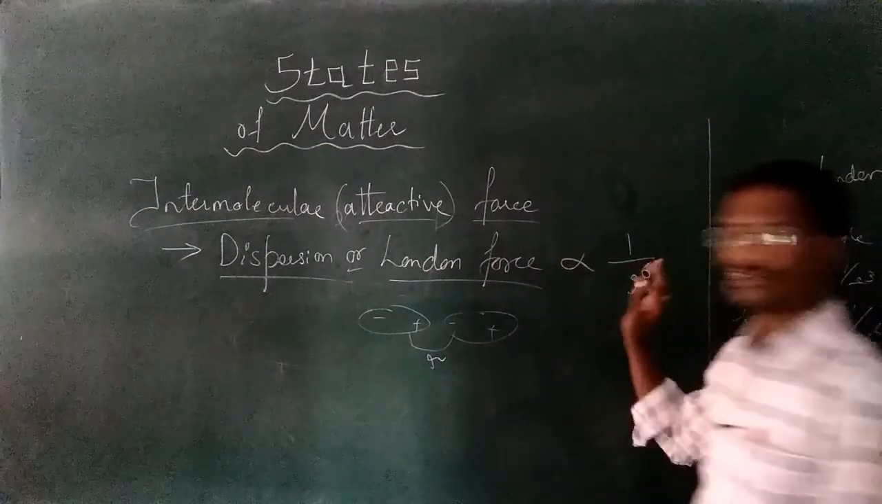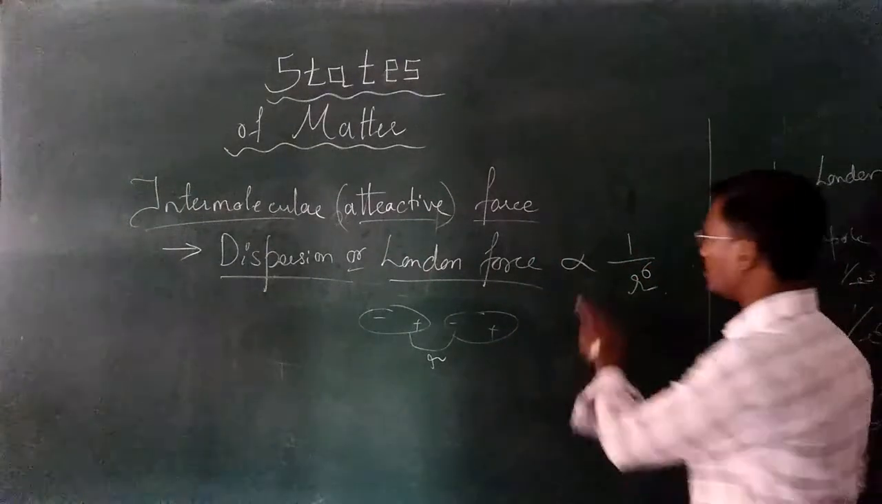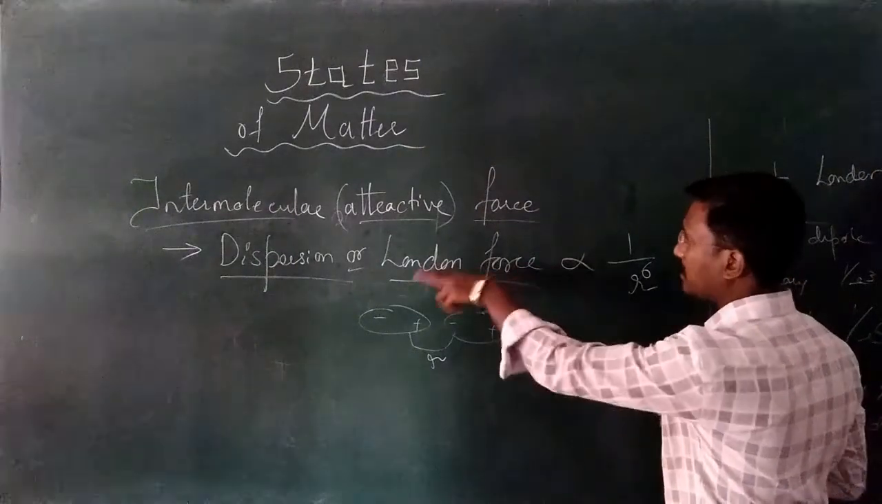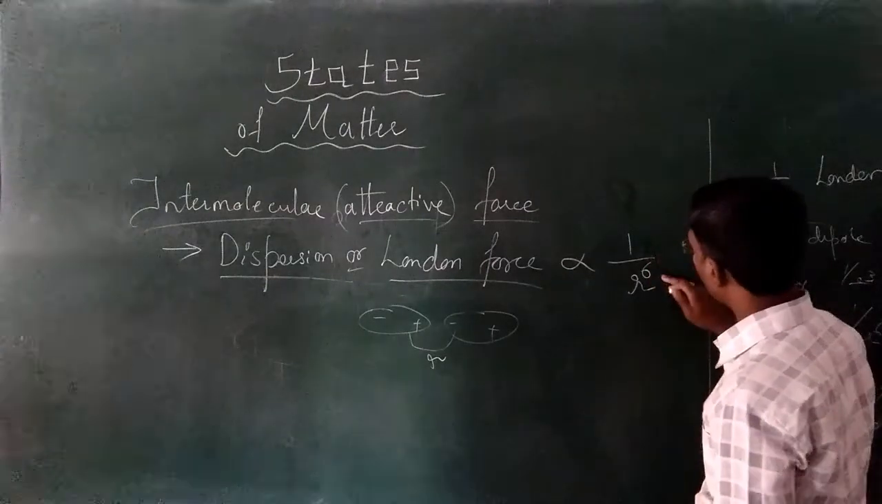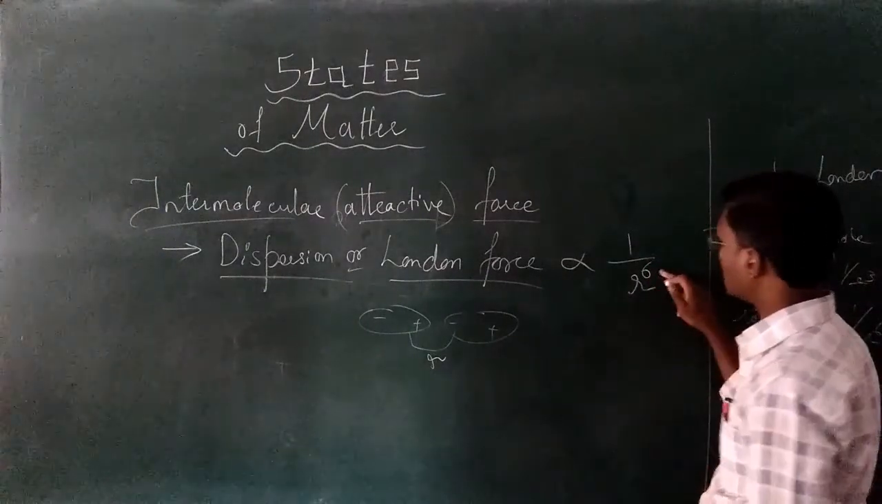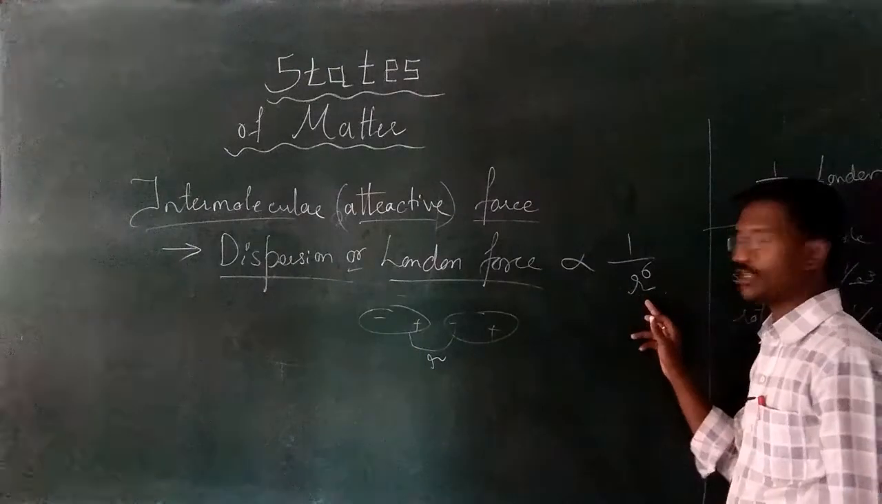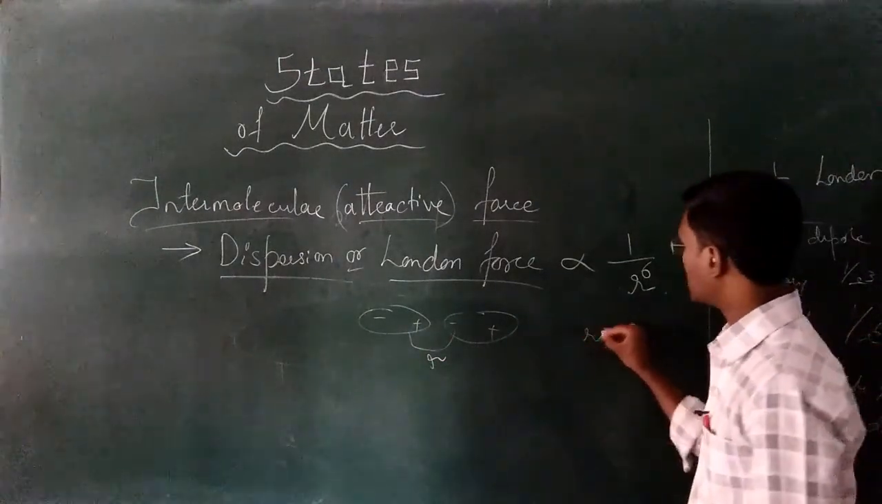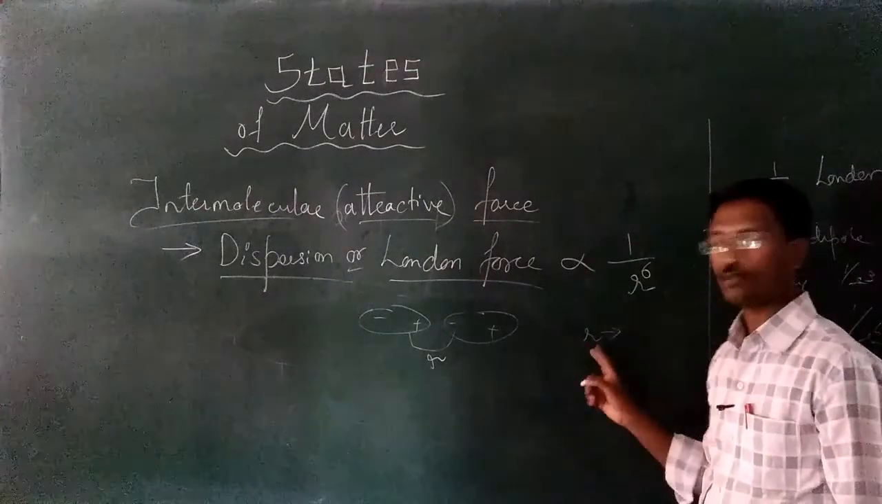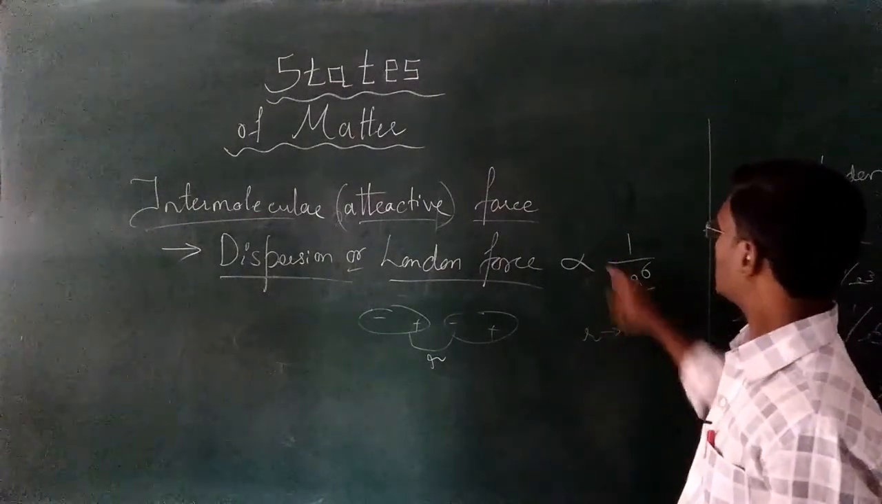This force is also very small, but you should remember that dispersion and London force is inversely proportional to the sixth power of the distance between the two dipoles, that is r, where r is the distance between two dipoles. Are you getting this one? You have to remember this term.